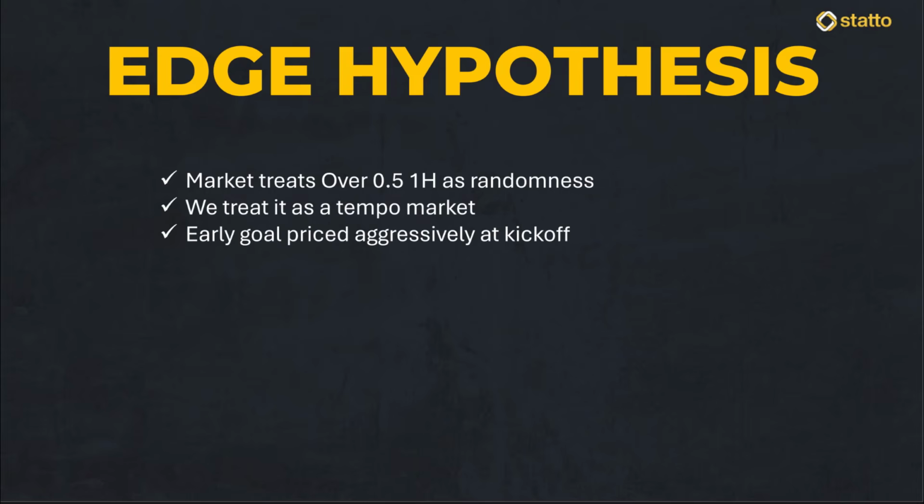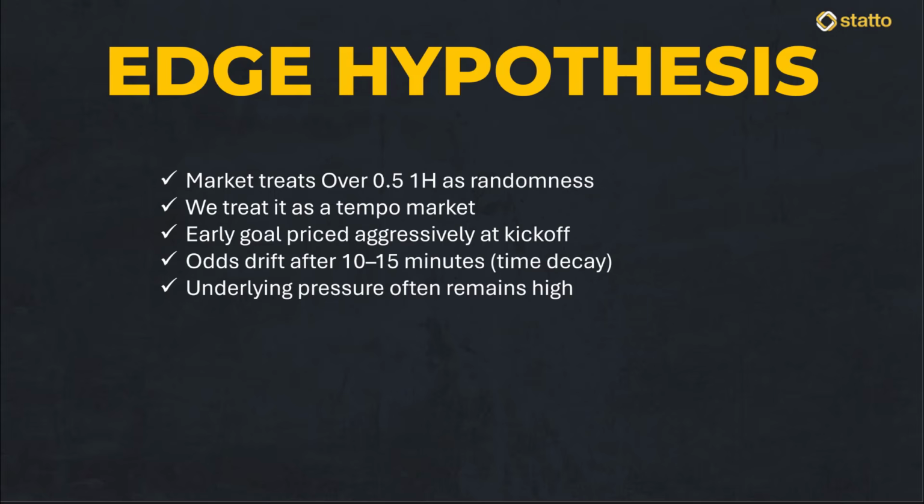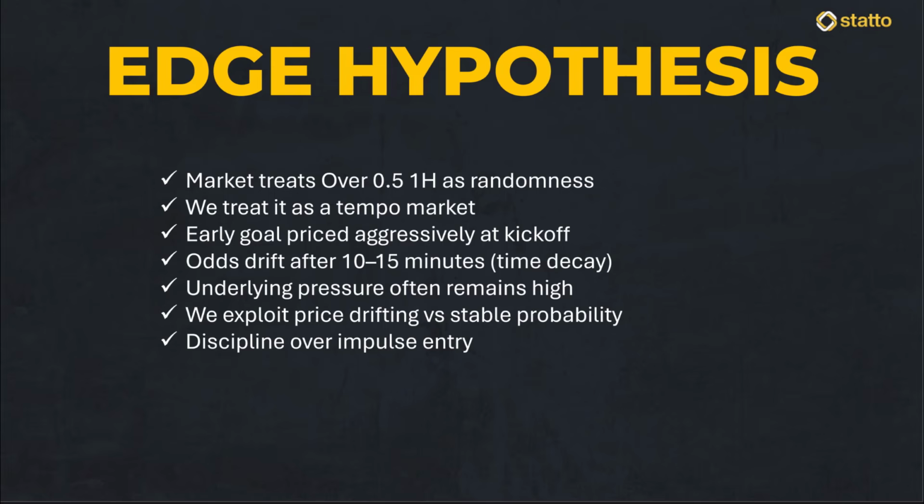When we identify a match that is structurally built for pressure, the market often prices the early goal quite aggressively at kickoff. However, if that goal doesn't arrive in the first 10 to 15 minutes, the odds begin to drift significantly due to time decay, even if the underlying statistical pressure and attacking intent remain extremely high. We aren't just guessing that a goal will happen, we are identifying environments where the probability of a goal remains strong, while the market price is adjusting as if that probability is fading. Once you understand that core logic, the actual execution becomes a matter of discipline, which starts with our research.